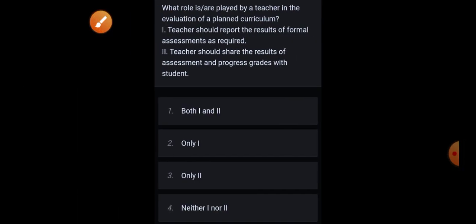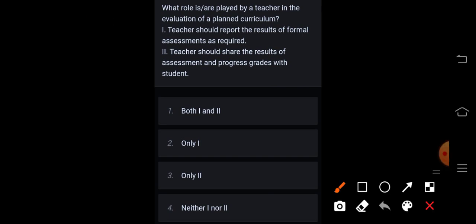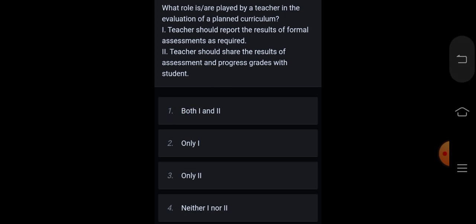Next is, what role is played by a teacher in the evaluation of a planned curriculum? Teacher should report the results of formal assessments as required. Teacher should share the results of assessment and progress grades with students. Correct answer is option 1, both first and second.